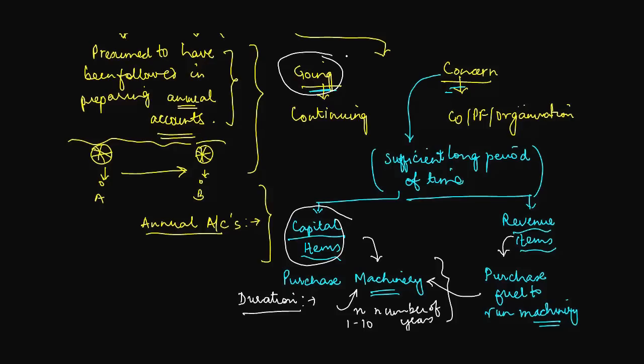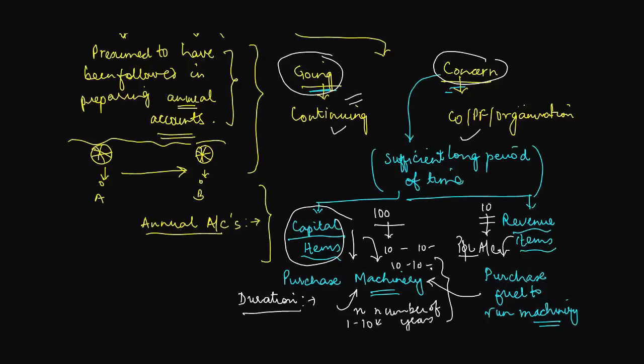The assumption is that the business is a continuing concern organization. The business is going to continue for a sufficiently long period of time, and therefore, given that the benefit of this machinery is also going to be available for that period of time, the cost that you incur, let's say you incur 100 rupees of cost here and 10 rupees of cost here. This entire 10 rupees is put in the profit and loss account of 1 year, whereas this entire 100 of cost, because we are getting the benefit for, let's say, 10 years, I will spread as a cost of 10, 10, 10 for 10 years.